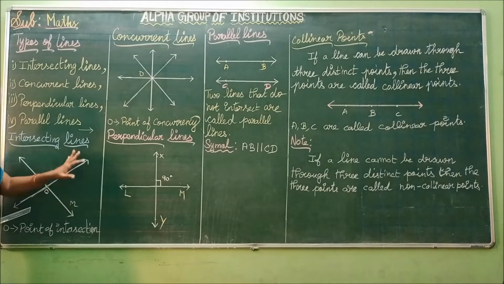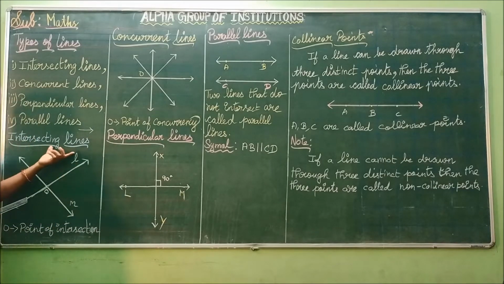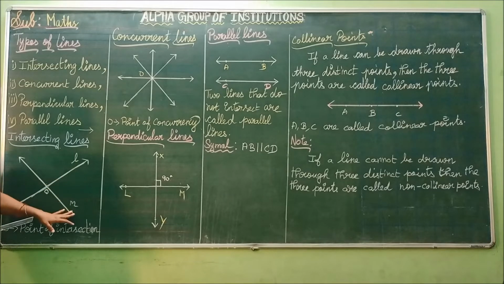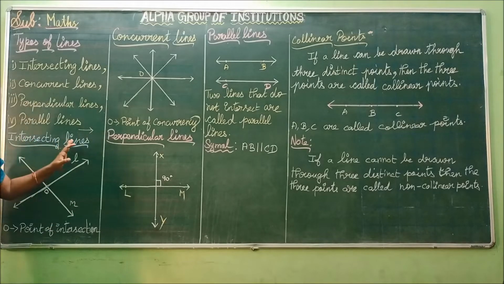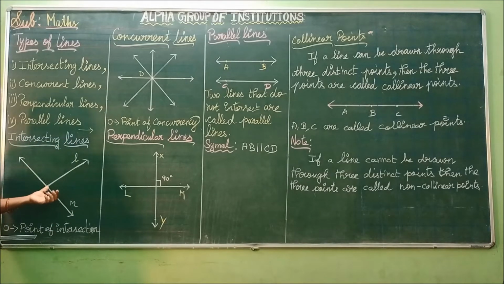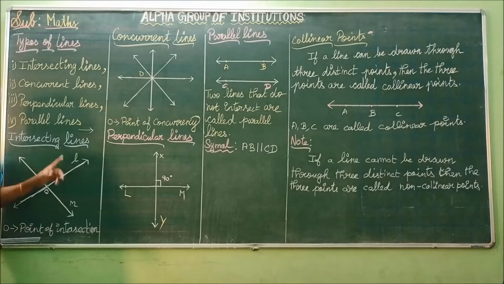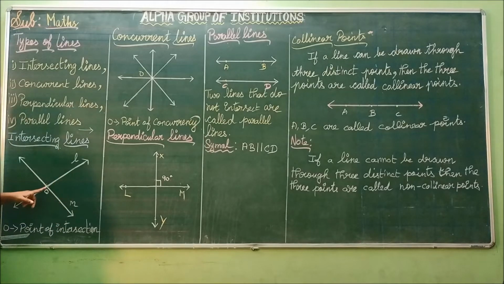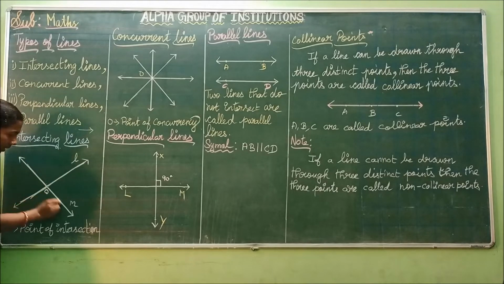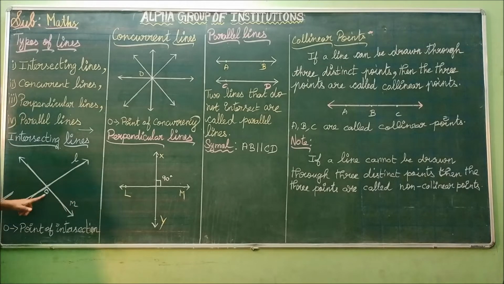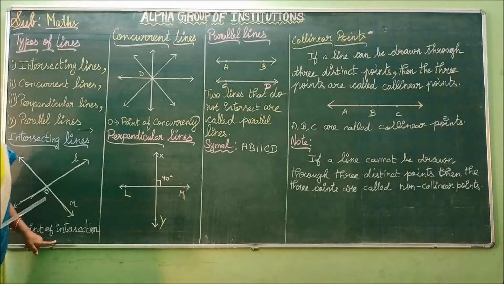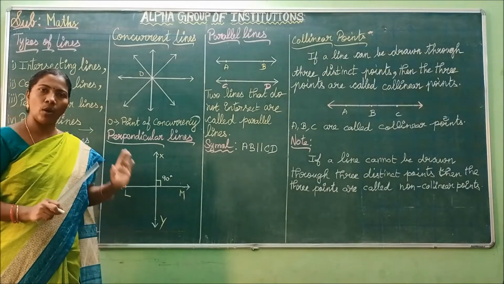We are calling the lines L and M intersecting lines. So if two lines meet at a point, we can call the two lines intersecting lines. The point of intersection must lie on both the lines. See here, this point O lies on the line L as well as on the line M. We are calling this point O the point of intersection or intersecting point.